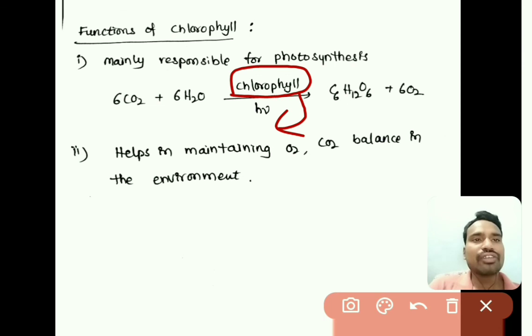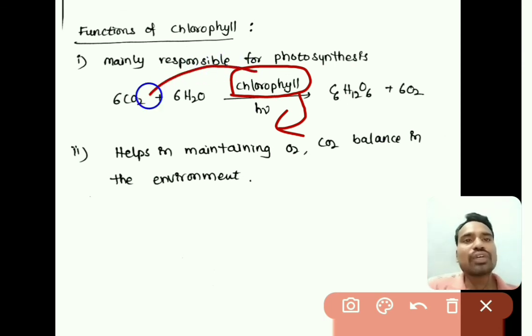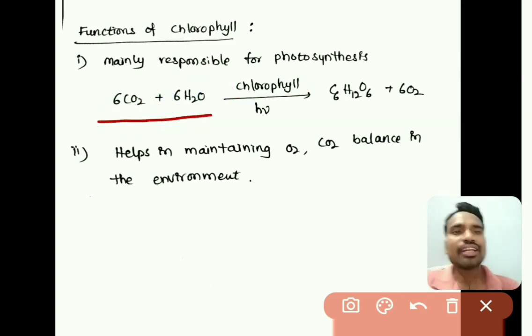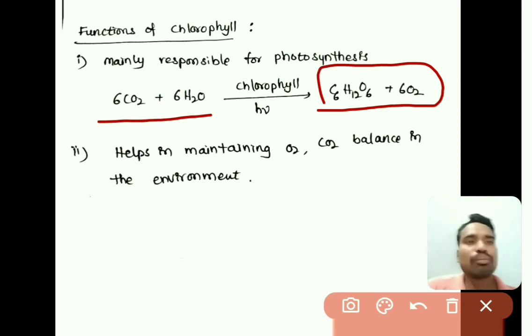After getting activated, chlorophyll transfers the absorbed light energy to the reactant molecules, so that the reactant molecules take the energy and the reaction proceeds, and we get the products. So this is the role of chlorophyll in the photosynthesis reaction.